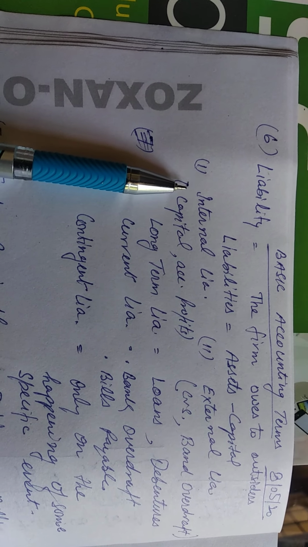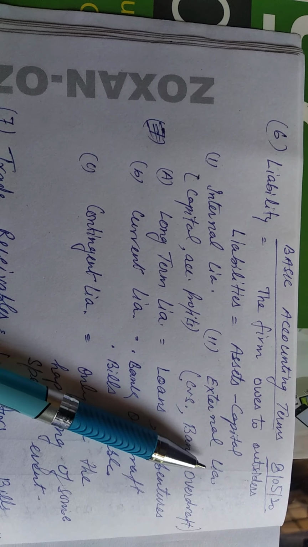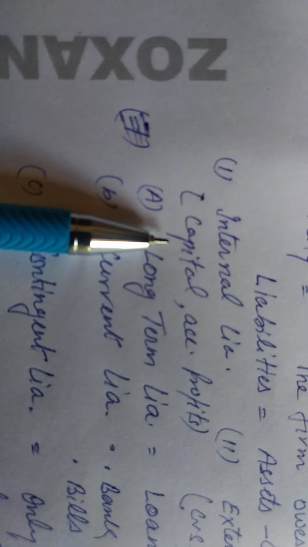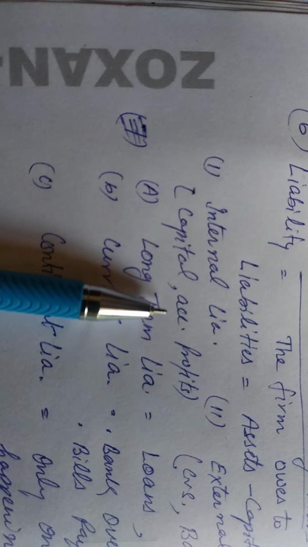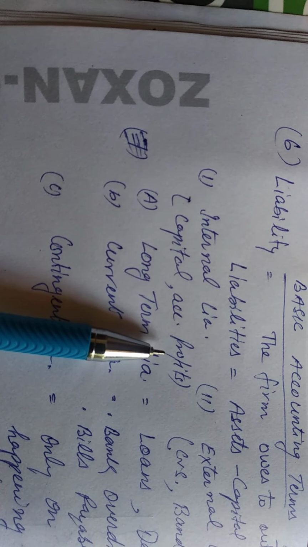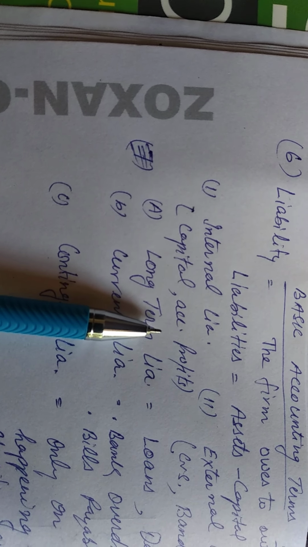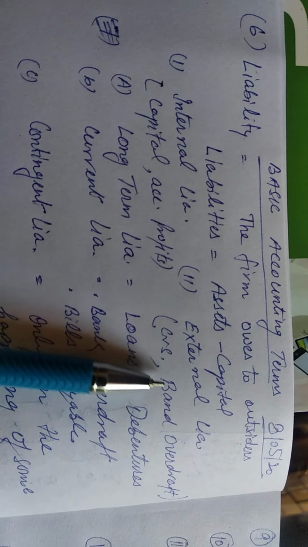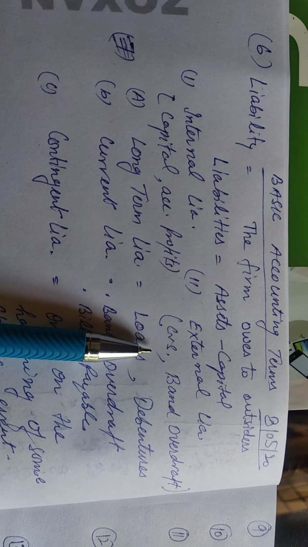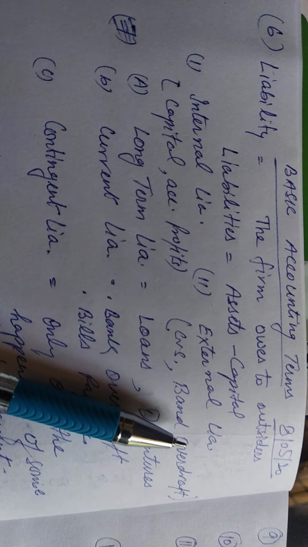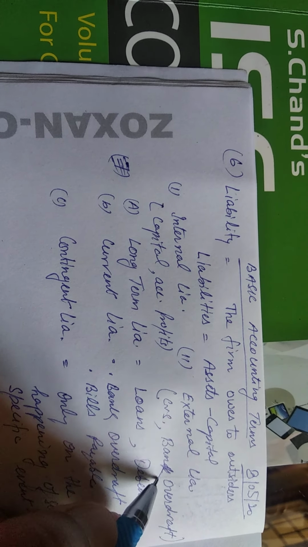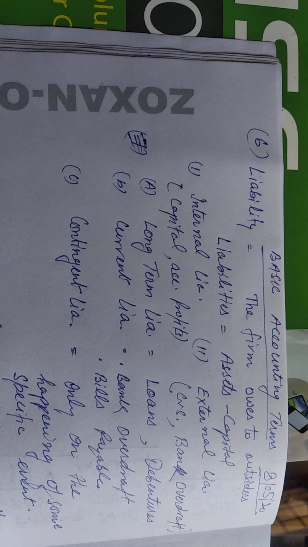Liabilities are of two types, internal liability and external liability. Internal liability means which belongs to the business, like our capital which we invest, our accumulated profit. Accumulated profit means the profit which is accumulated, means collected during the last years. External liability means creditors. Creditors means which we have to pay to others. Our bank overdraft, this is bank overdraft. So this is our liability.